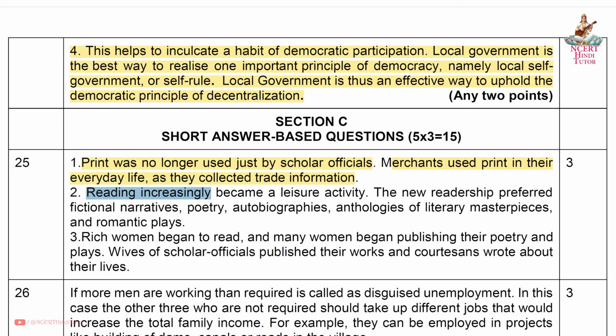Second, reading increasingly became a leisure activity. The new readership preferred fictional narratives, poetry, autobiographies, anthologies of literary masterpieces, and romantic plays. Third, rich women began to read, and many women began publishing their poetry and plays. Wives of scholar officials published their works, and courtesans wrote about their lives.